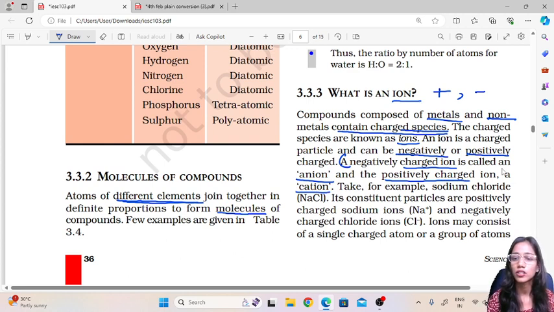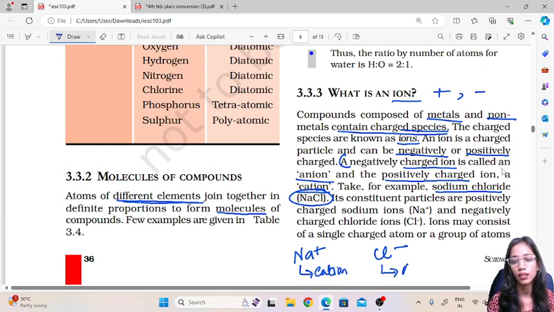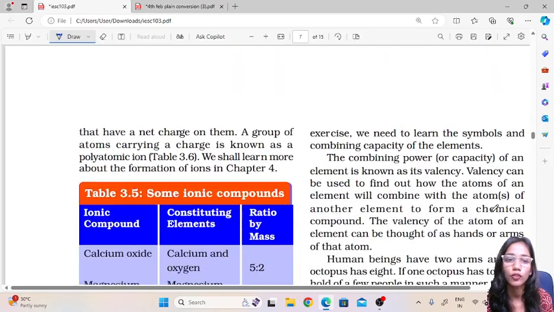For example, sodium chloride. We know that sodium chloride is NaCl, and it has Na+ and Cl-. In this, Na+ is the cation and Cl- is the anion. Ions may consist of a single charged atom or a group of atoms.